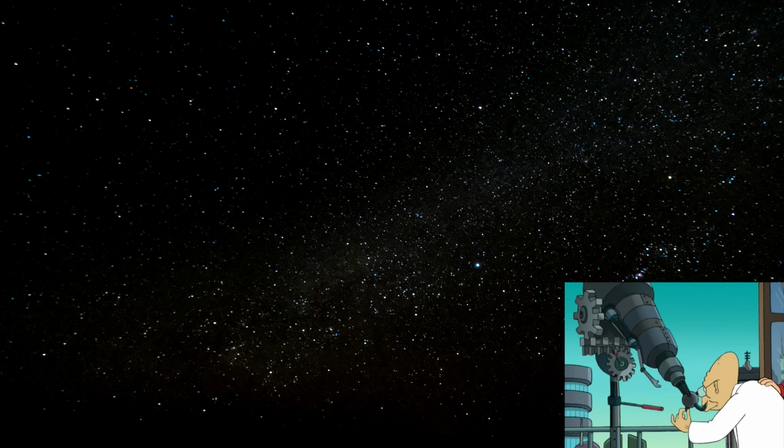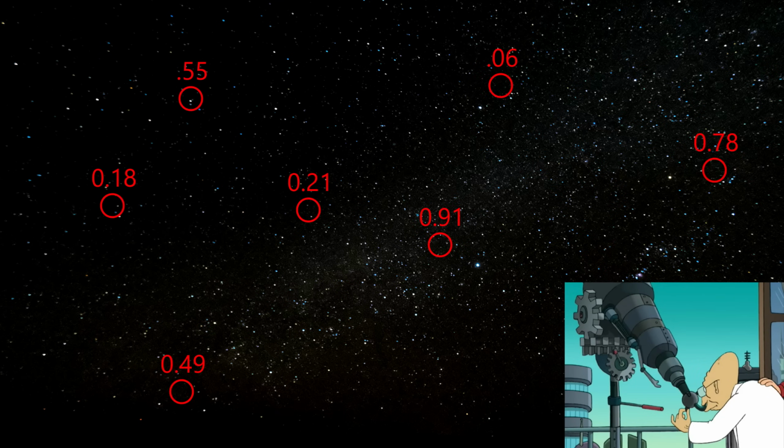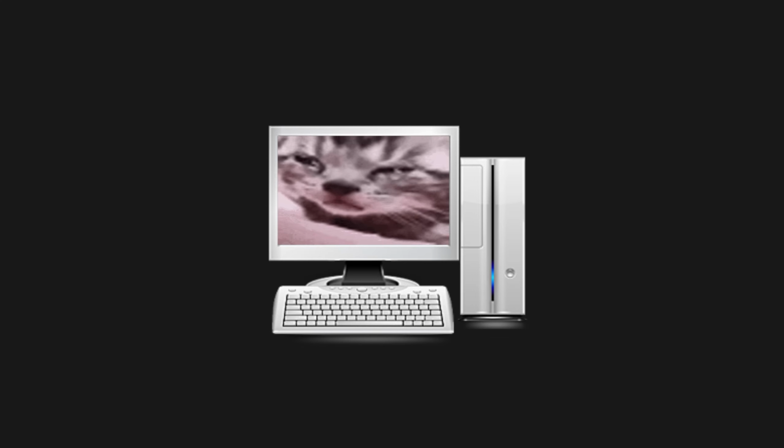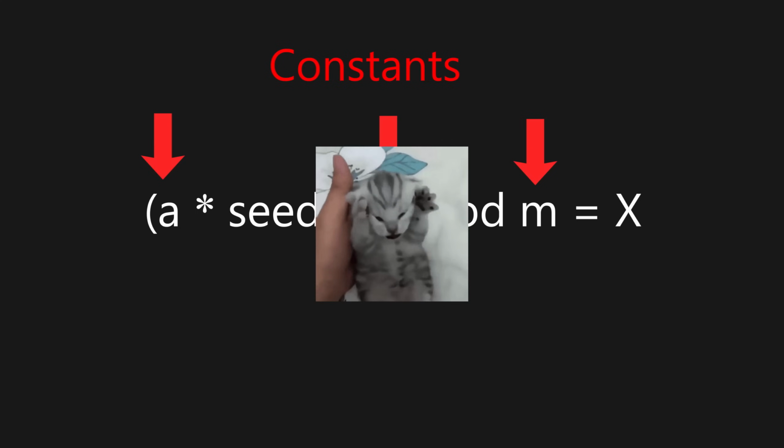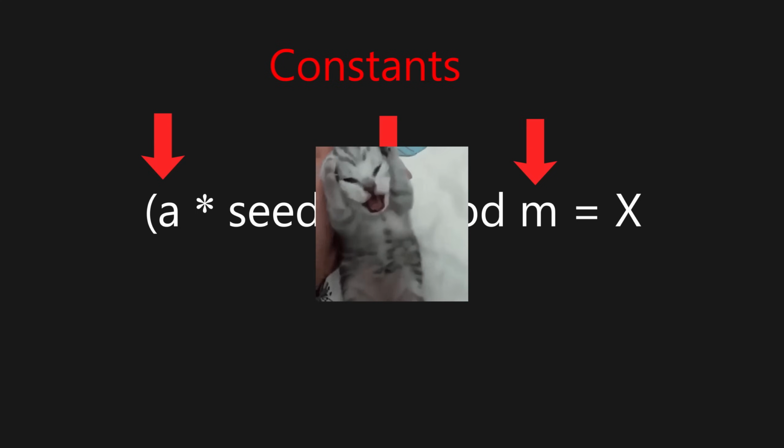A common way of getting random numbers is with noise. It can generate numbers that appear random and are less predictable than those from the simple algorithm that we used. Some go as far as to take things like stars in the night sky as an input. They can measure how intense the light is going through the telescope and use that as the seed. But even with all this, computers can't generate truly random numbers. If someone knew what all the constants were, they could technically reverse engineer any number generator.